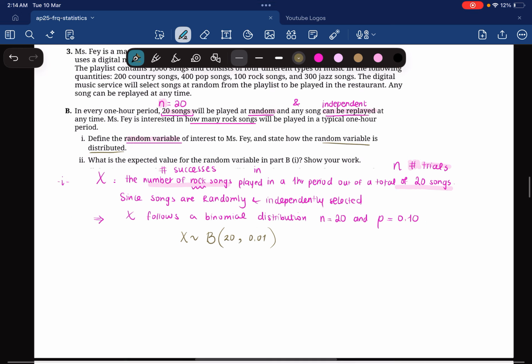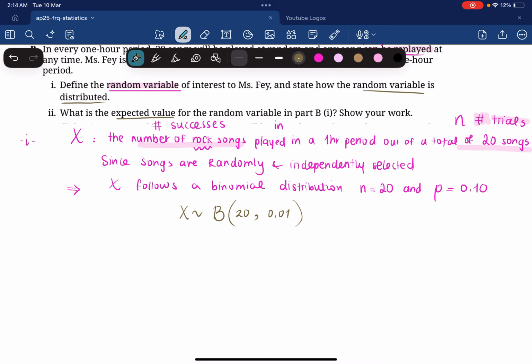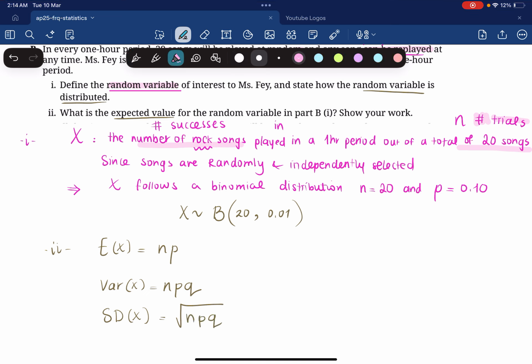Now part II, what is the expected value? Now we know how to find the expected value in a binomial distribution. The expected value, E of X, or the mean, is n times p. So it's a rule. The variance is npq. The standard deviation in a binomial distribution is the square root of npq. Those are things you should know, and I believe they are in the formula sheet at the beginning of your exam.